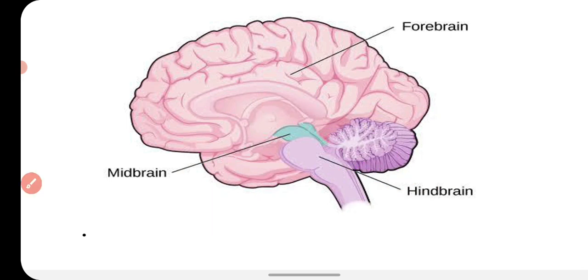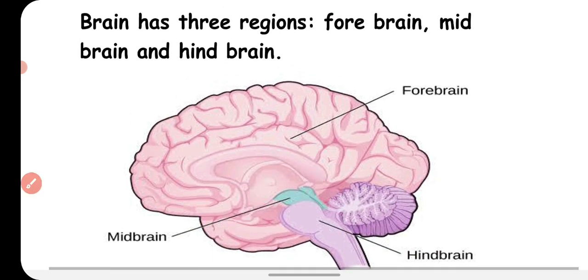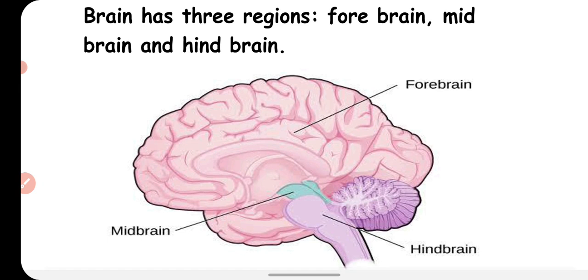Okay, your nerve cells do not have the capacity of division, but glial cells can divide and make new cells. And glial cells are the supportive and connective cells which support and give the nutrients and support to the neurons and help in the conduction of nerve impulses.